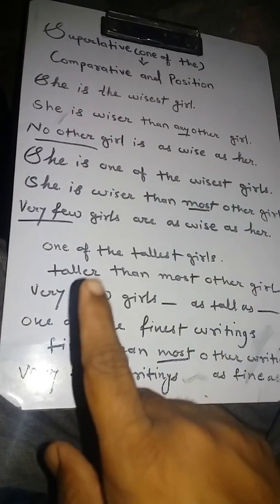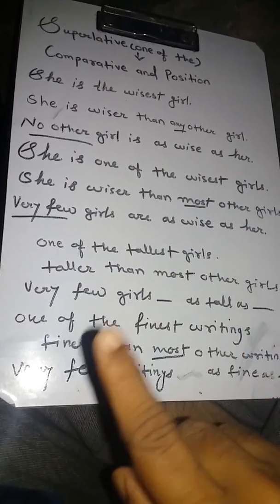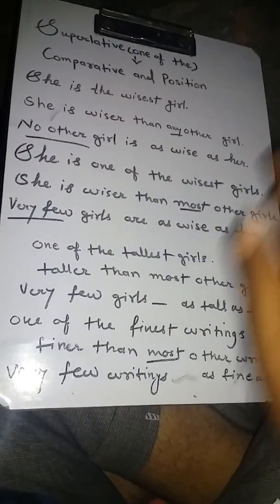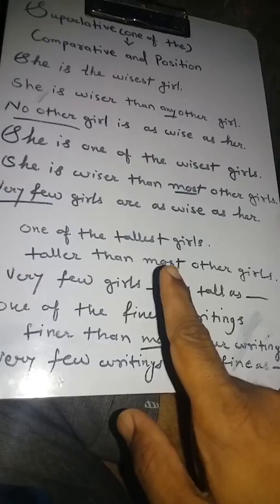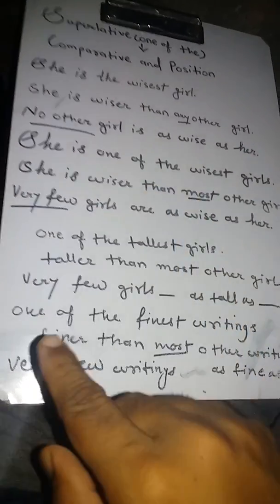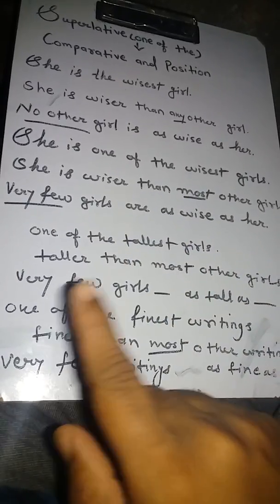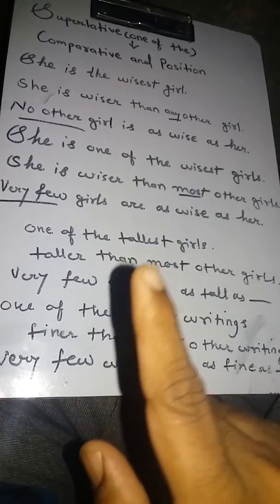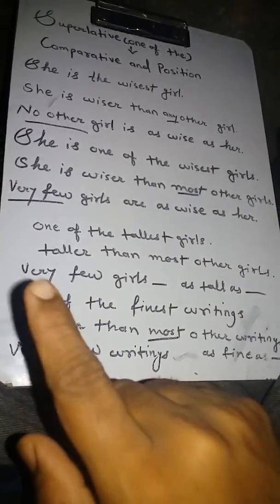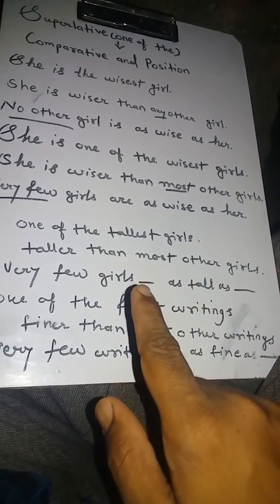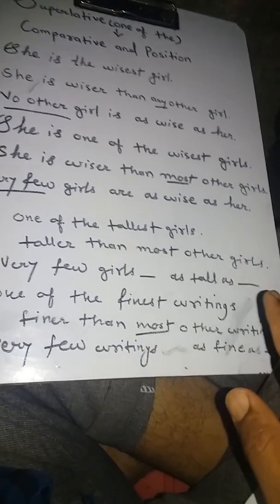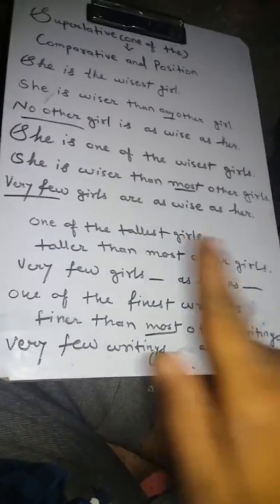Another example, see, the tallest girl is changed into taller than any other girl, but one of the tallest girls is changed into taller than most other girls. You can see after than, most. Its positive: the positive of the tallest girl is no other girl as tall as, but the positive of one of the tallest girls is very few girls as tall as. Proper helping verb is used, that is are or were, and whatever subject comes here will come here.